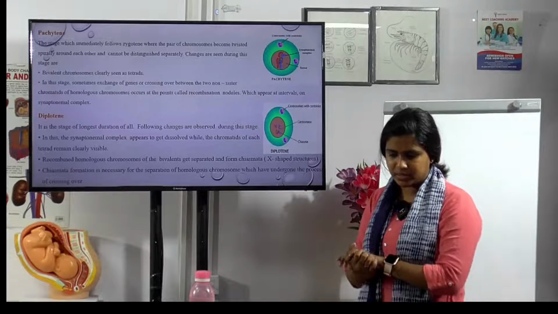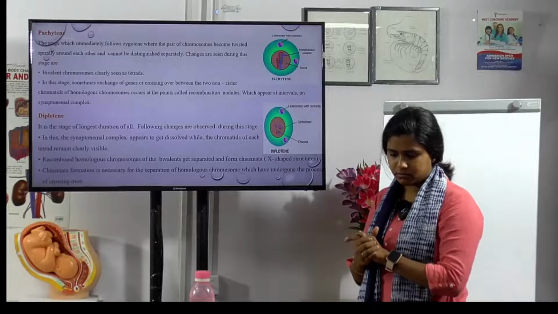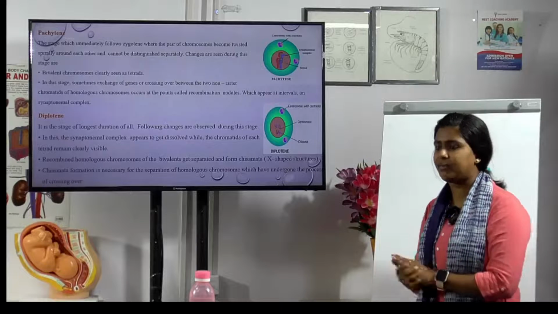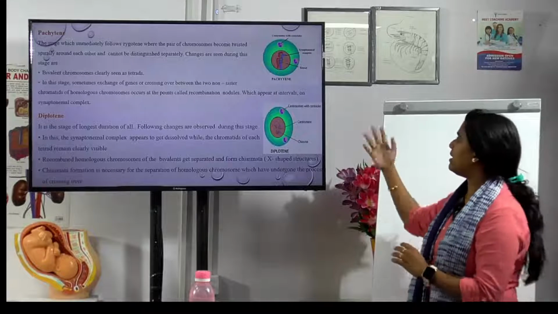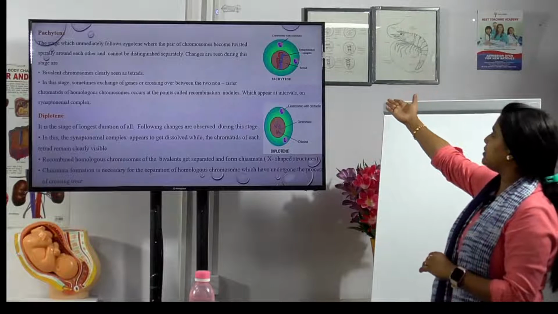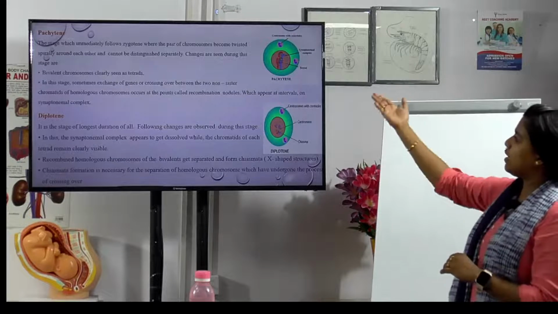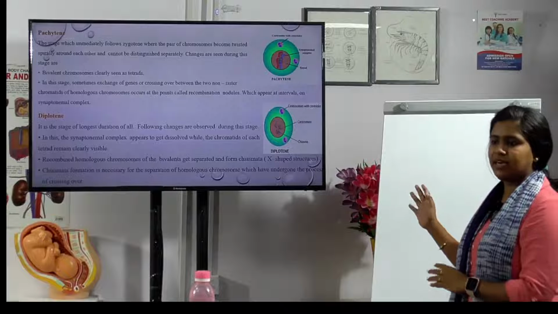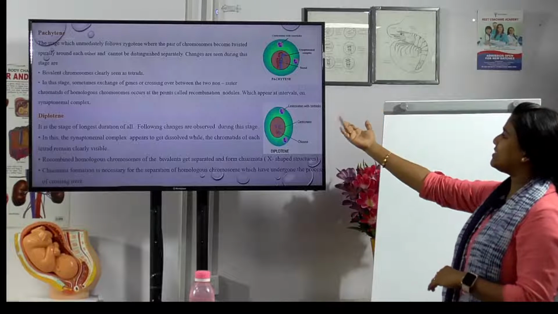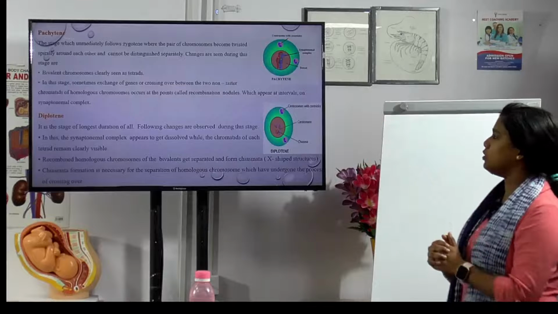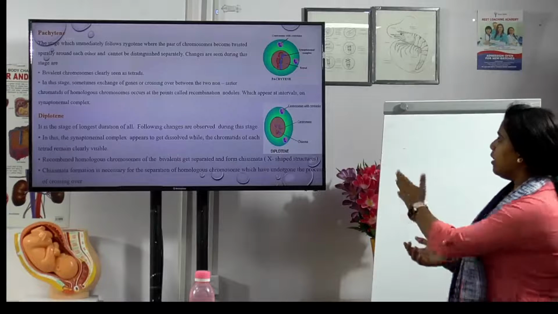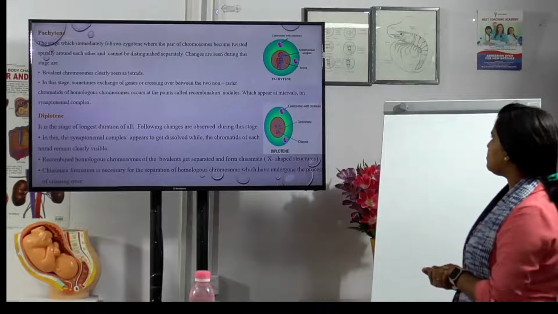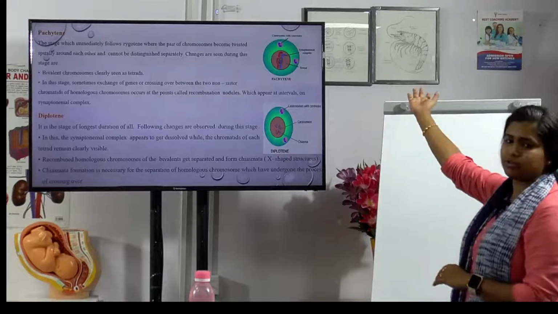Yes, what happens in this stage? Chromosomes, earlier we could identify them individually and distinguish them. But in this phase we cannot distinguish them and they will be in a twisted form. The change seen is that bivalent chromosomes are clearly seen as tetrads. In this stage we can clearly see them, and also exchange of genes or crossing over takes place between the two non-sisters. Chromosomes appear at intervals on the synaptonemal complex, and the twisted form is called the synaptonemal complex.